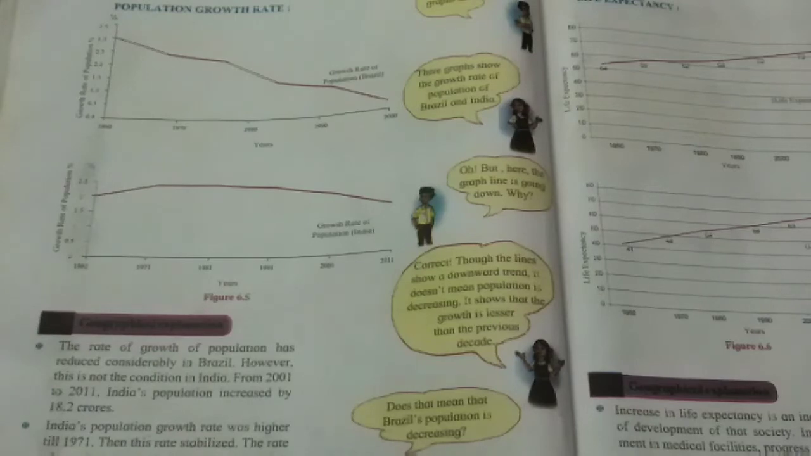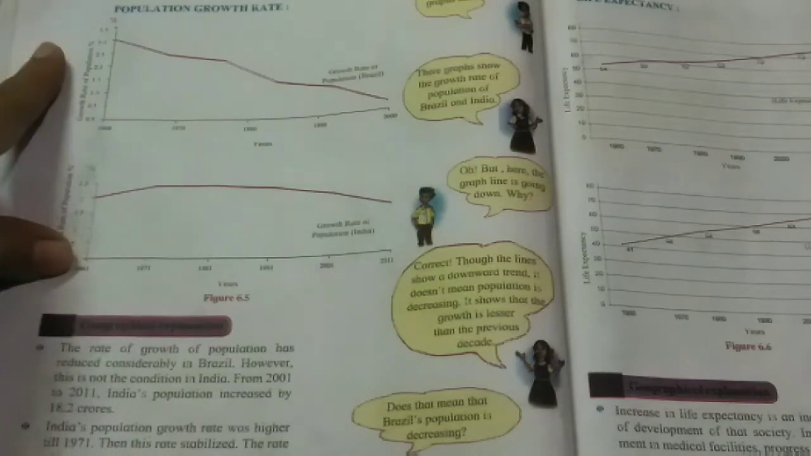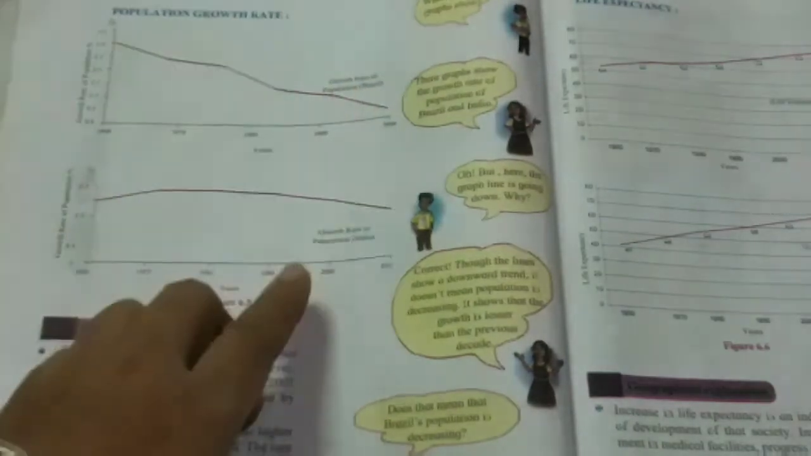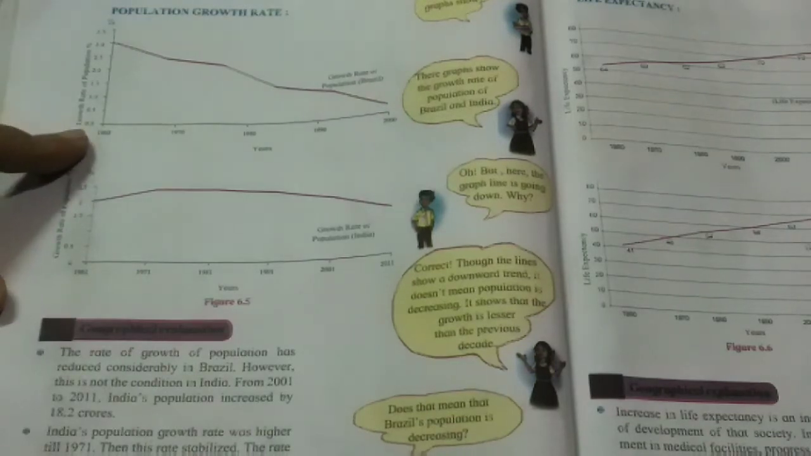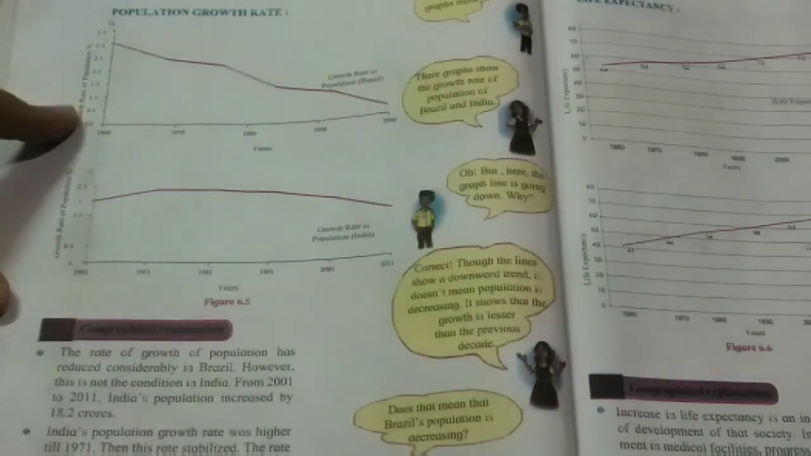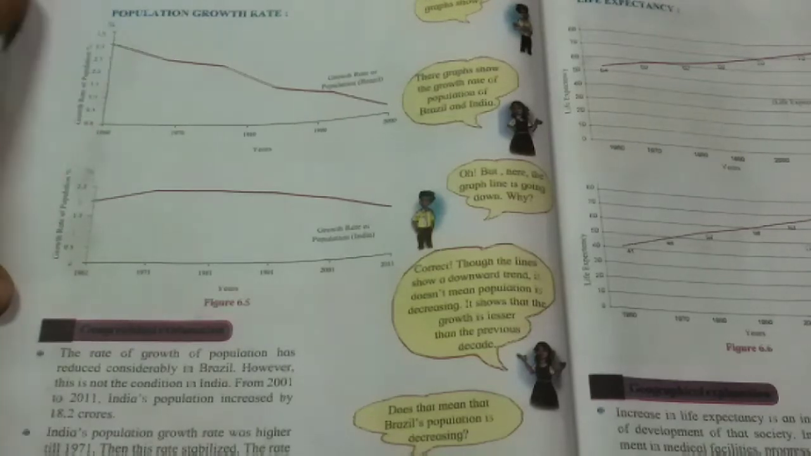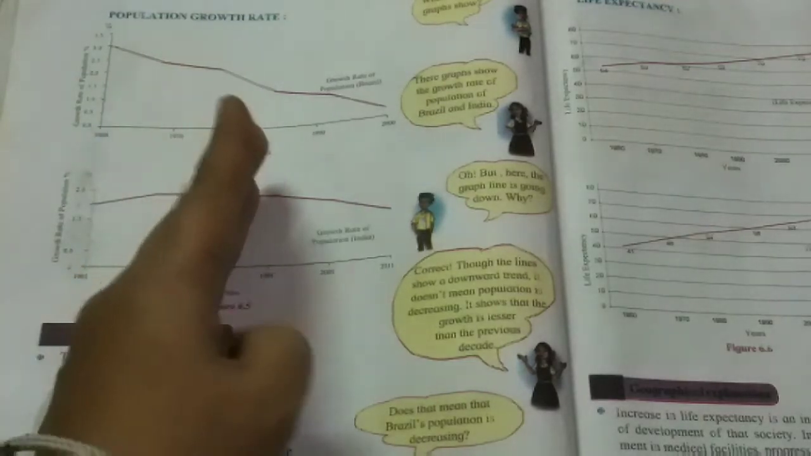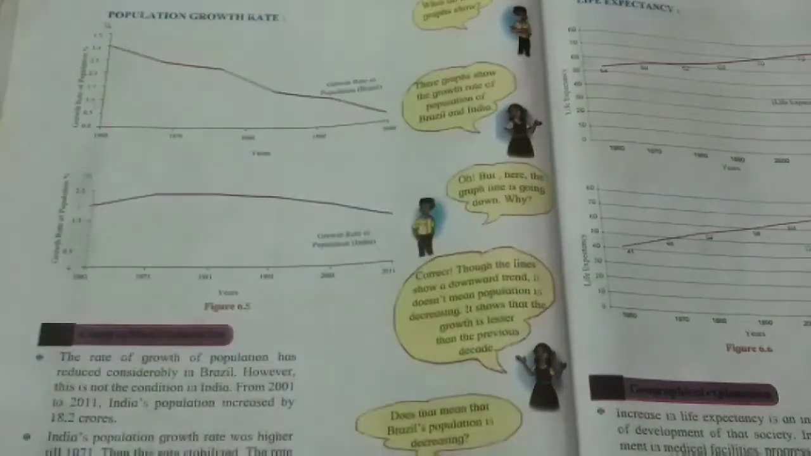Now, population growth rates. This is the population growth rate graph. Here are the years, and the growth rate of population in Brazil, and this is the growth rate of population in India. The scale starts from 0.0, then 0.5, 1.0, 1.5, 2.0, 2.5, 3.0, 3.5 like that. And here it is 1960, 1970, every 10 years, then 1980, 1990 and 2000.